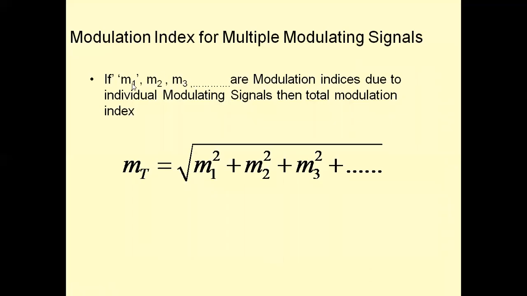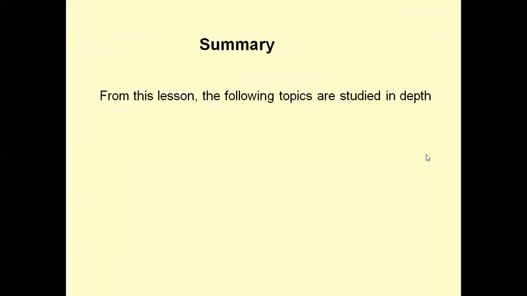If we have 3 modulation indices, M1, M2 and M3, then the total modulation index will be the root of M1 square plus M2 square plus M3 square.